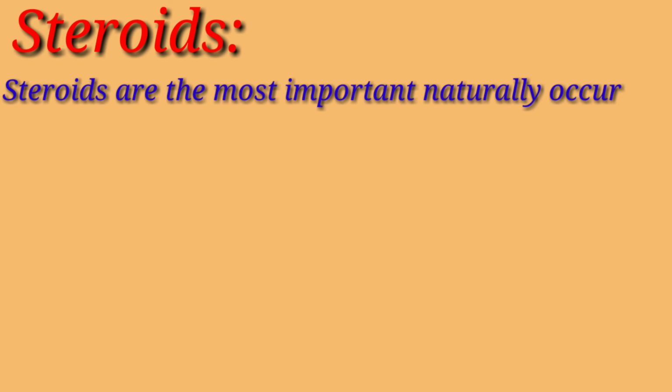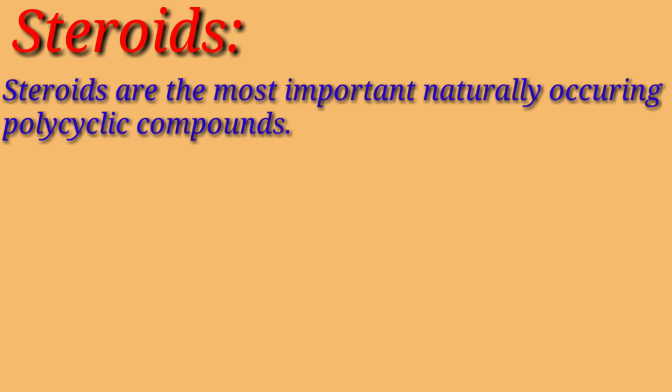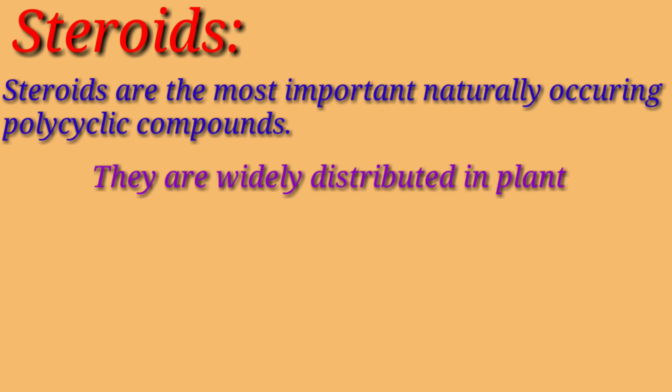Next we shall study steroids. Steroids are the most important naturally occurring polycyclic compounds. They are widely distributed in animals and plants.